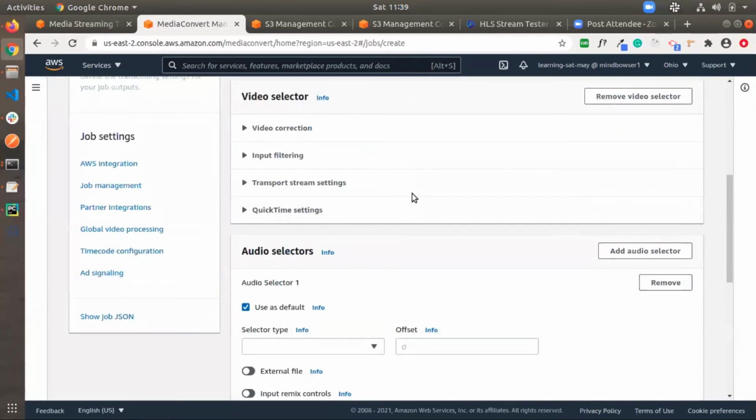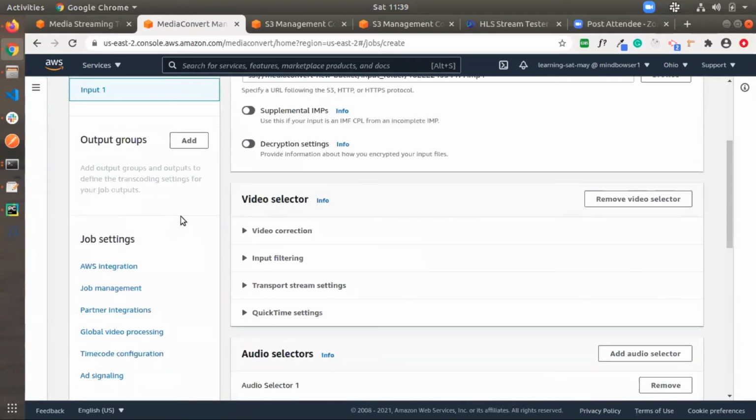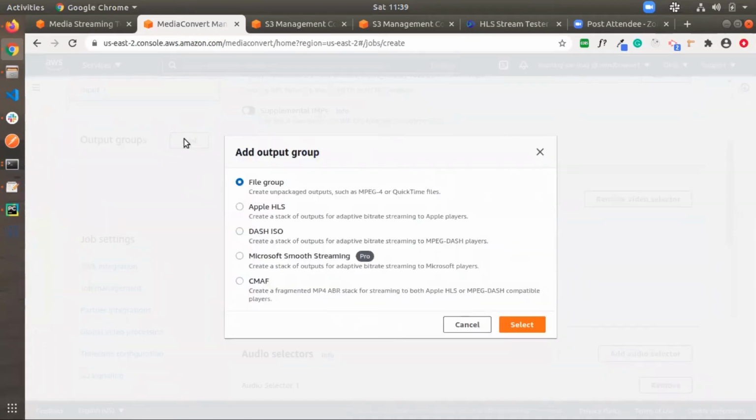After that, I'm moving to the output groups, which are very important in creating the media converter job. As we can see here, we have multiple options to create output groups. I will explain all of them.